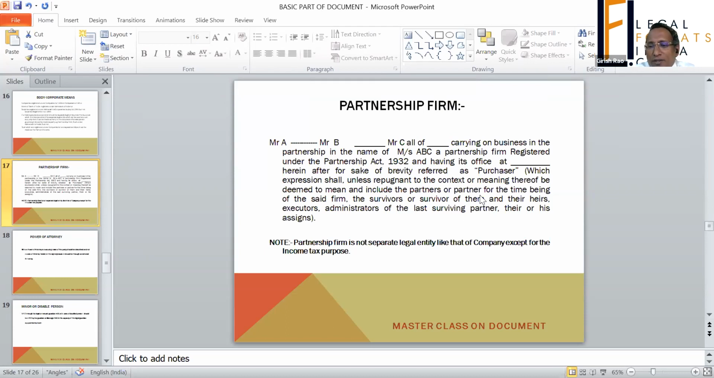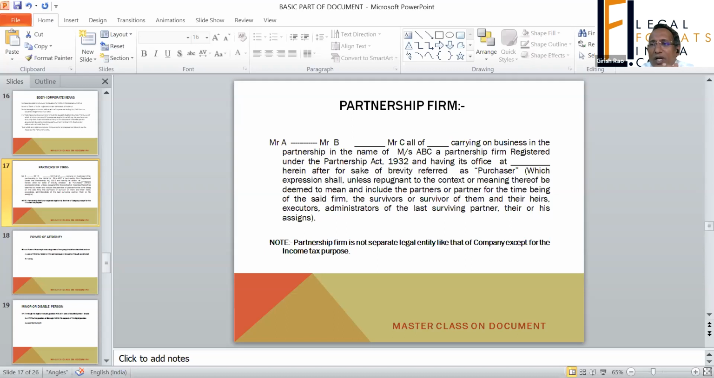See, understand, a partnership firm is not a separate legal entity, except for income tax purposes, or if any other law considers it as a legal entity, but in law otherwise it is not. Only for the purpose of income tax, it is a separate legal entity. Otherwise, it is not. Understand that a partnership firm is not a legal entity.